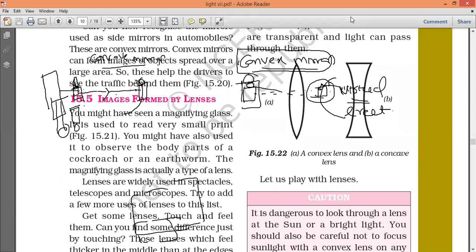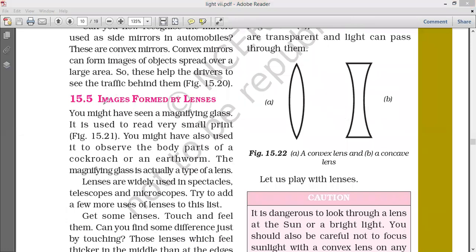Next, what is a lens? Already we have seen mirrors. Now we have to see lenses: convex lens and concave lens. I will just tell you what a lens is, and we will conclude. Okay, lens.